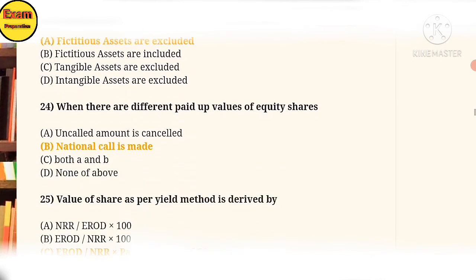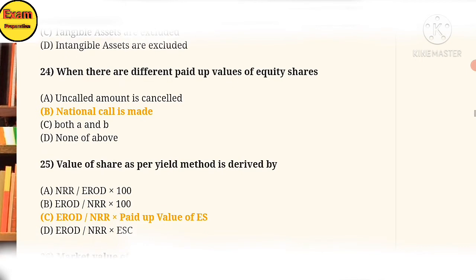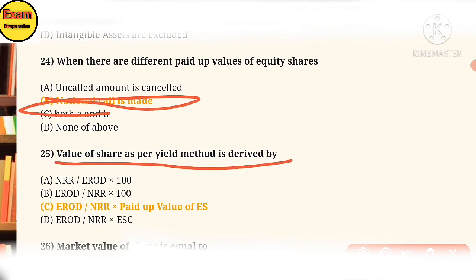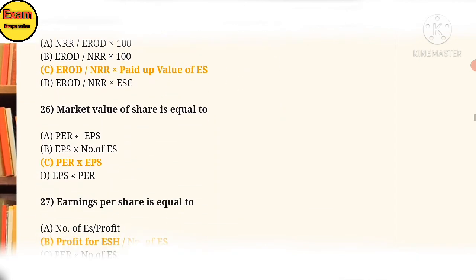Next, 24. When there are different paid up values of equity shares, it is the notional call method. 25. Value of a share as per the yield method is derived by the answer option C: ratio of dividend divided by NRR, normal rate of return, multiplied by paid up value of equity share. 26.